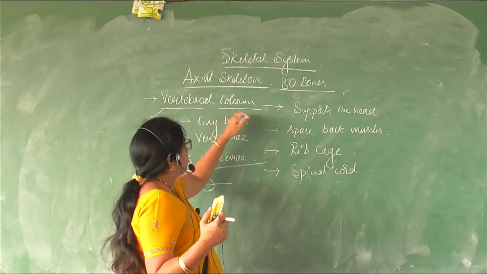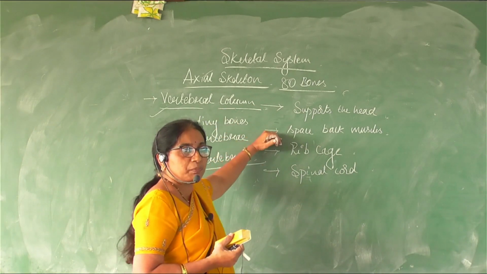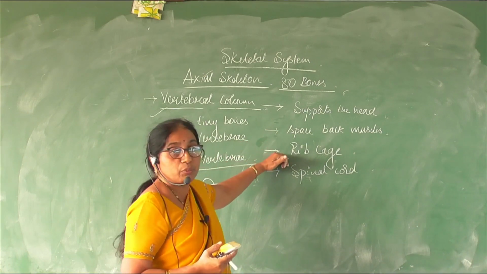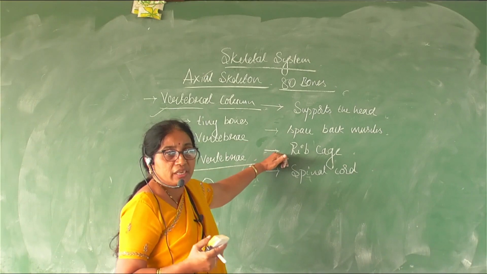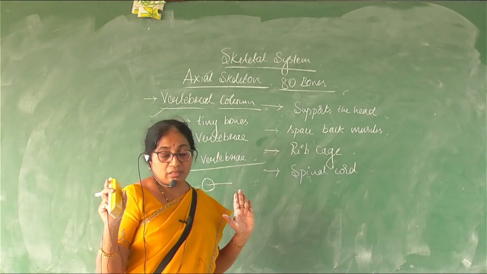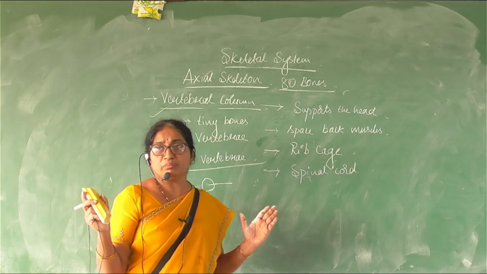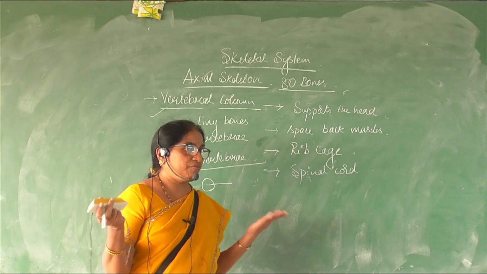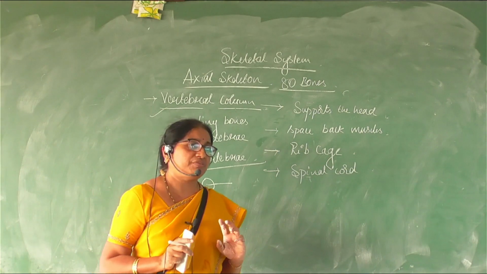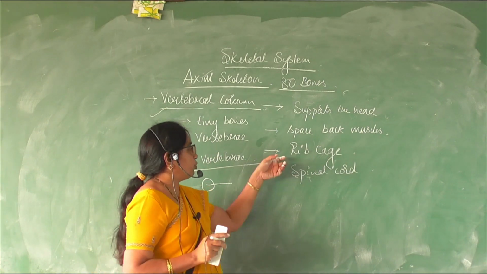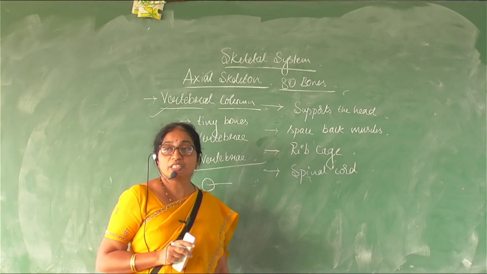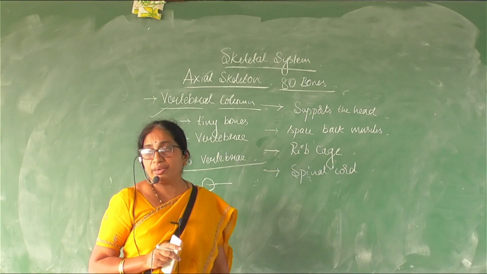So this vertebral column is also providing the space for the extensor muscles of the back. It is also supporting the rib cage. See, the ribs along with the vertebral column form a cage. If there was no vertebral column, it would not have completed the structure of a cage, right? Therefore, it contributes to the rib cage and also protects the spinal cord, which is one of the vital organs.